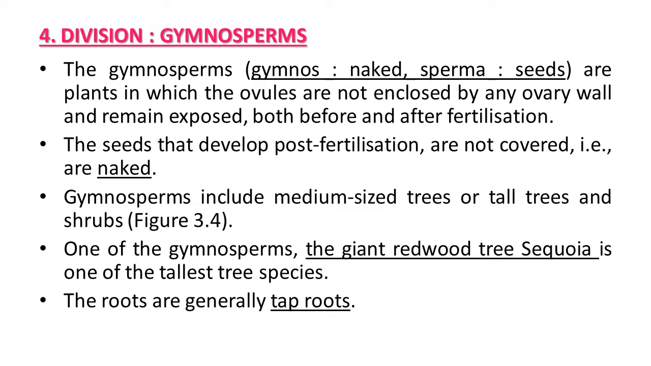Gymnosperms include medium-sized trees, tall trees and shrubs also, which we will study in the figure too. One of the gymnosperms, the giant redwood tree, that is Sequoia, is one of the tallest tree species. So it is an interesting example of the tallest tree, which belongs to gymnosperms. The root type is generally taproot in gymnosperms.